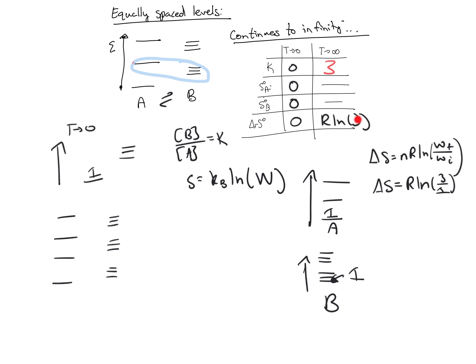And again, what we can say here is that at infinity, the reason K is 3 is because of this entropy difference. B is higher in entropy because it has more of these levels, and that's why we favor B slightly at high temperatures, whereas we favor all A at low temperatures due to the energy considerations.